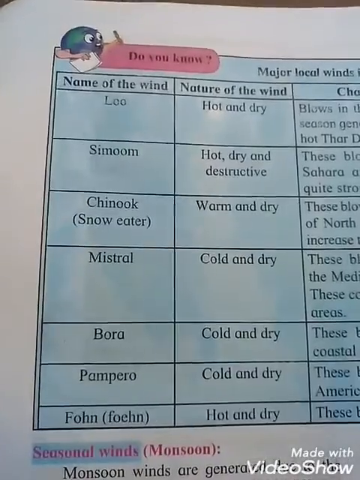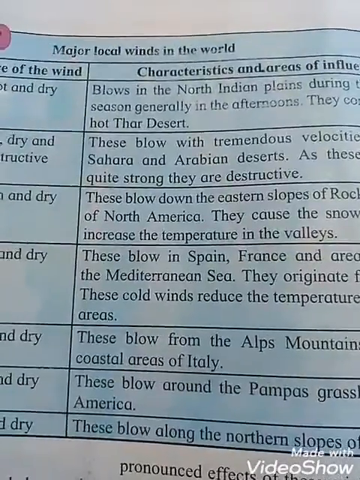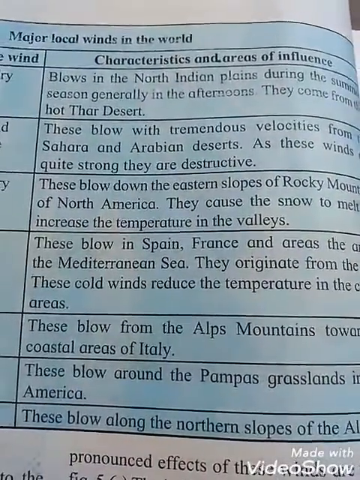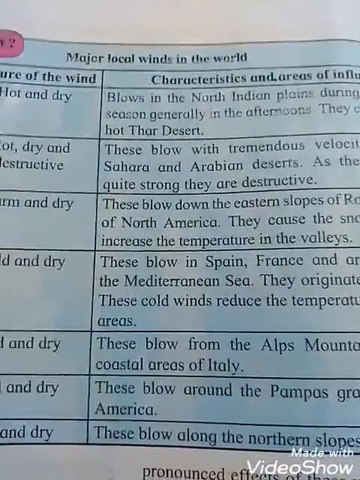Do you know the major local winds in the world? See that so many names are there: names of the winds, nature of the winds, their characteristics, means features, and areas of influence. The first one is Loo, which is hot and dry, and it blows in the North Indian plains during the summer season, generally in the afternoons. It comes from the hot Thar desert. These are the characteristics and the areas of influence.